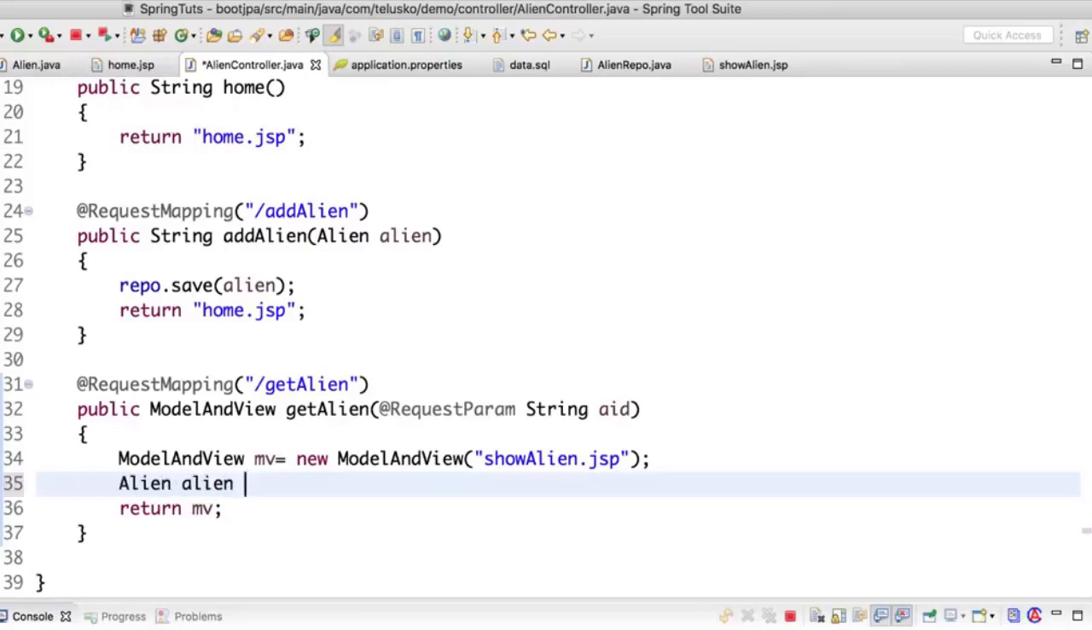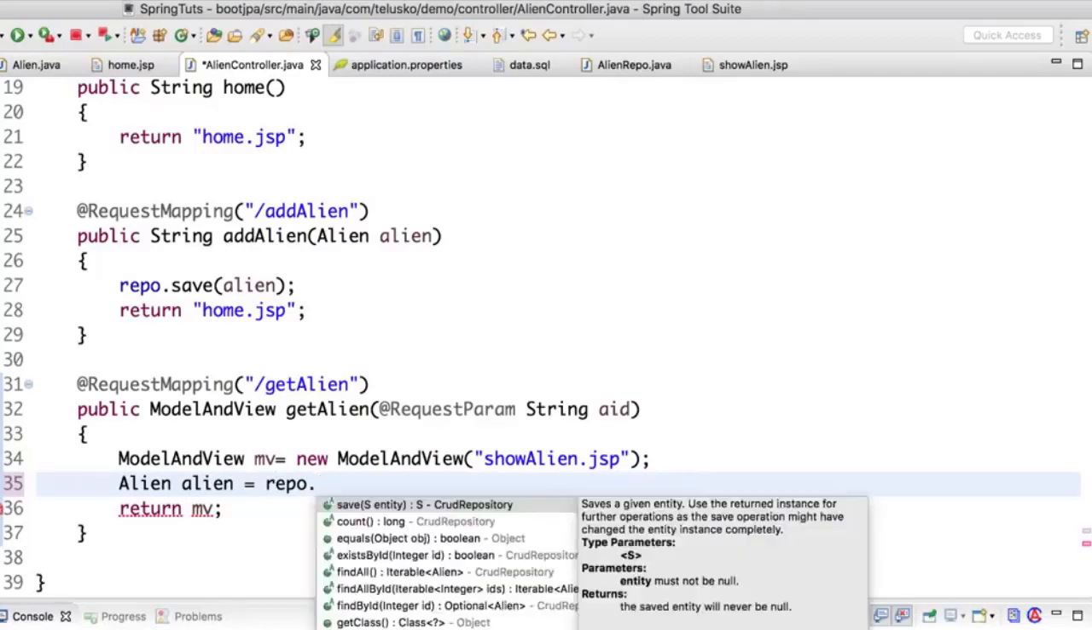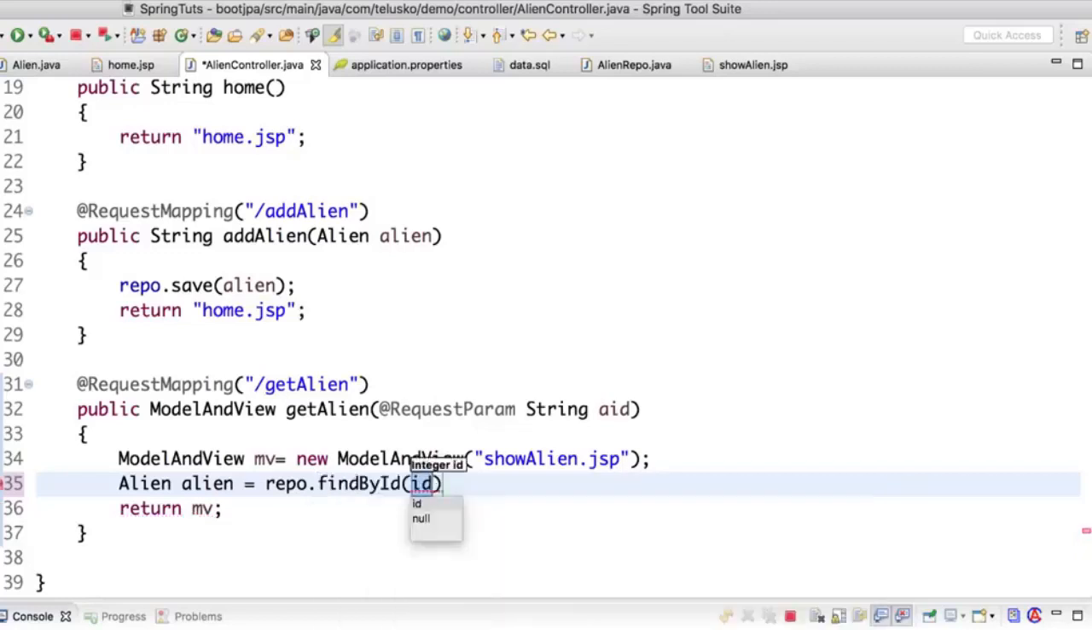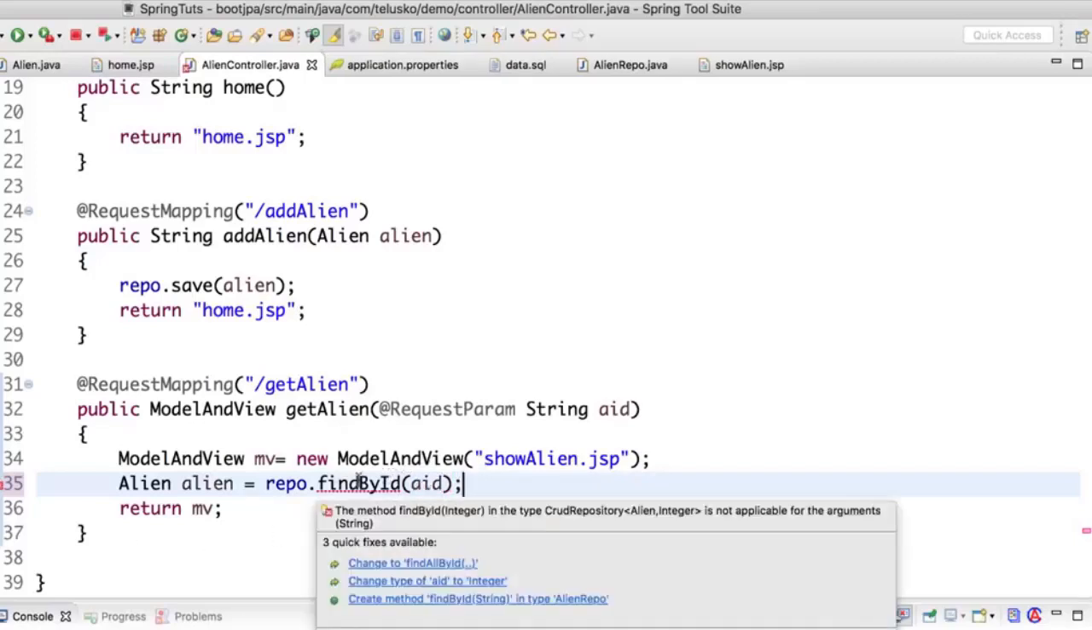So you will say alien is equal to repo dot. Now what should be the method name? Because save will save it. If you go down, you can also check existsById. We can check because this will return boolean if the object is present there. But I don't want to check, I want to fetch. So it should be this method, which is findById, in which you have to mention the AID which you want to fetch. That's it. Now once you get this AID, findById will give you the object.